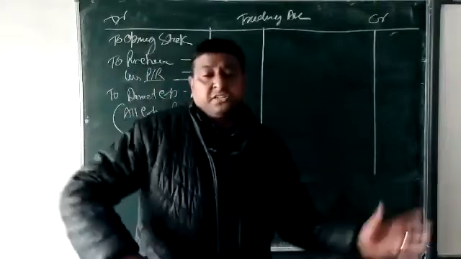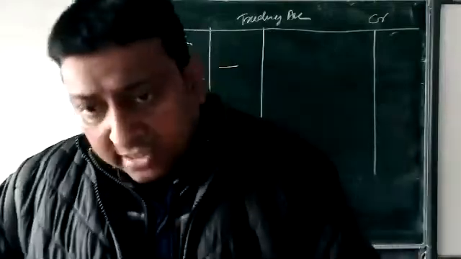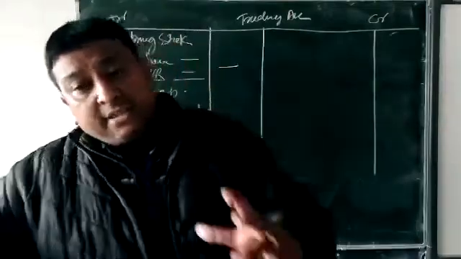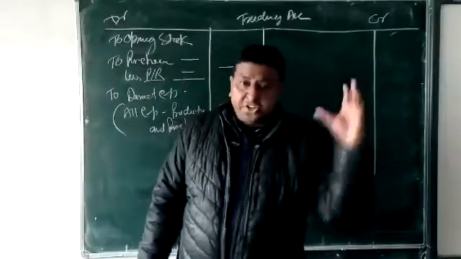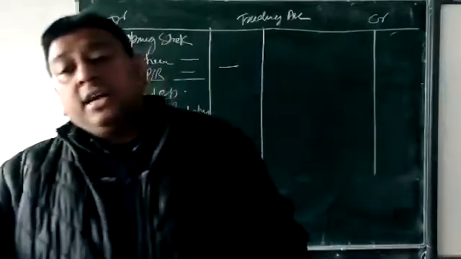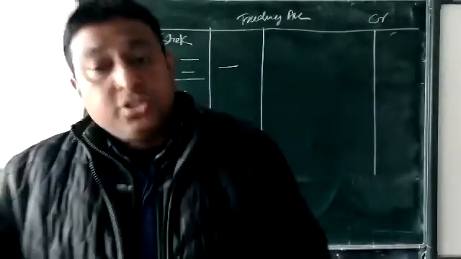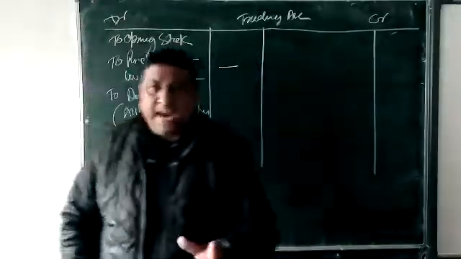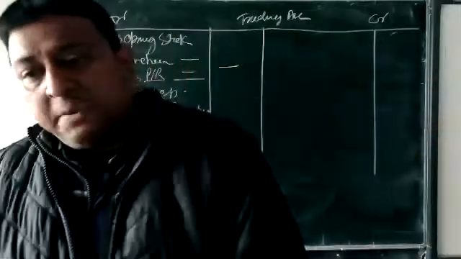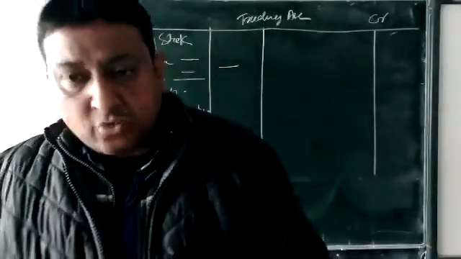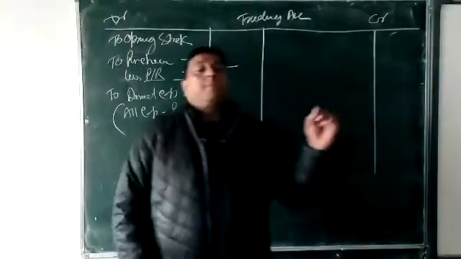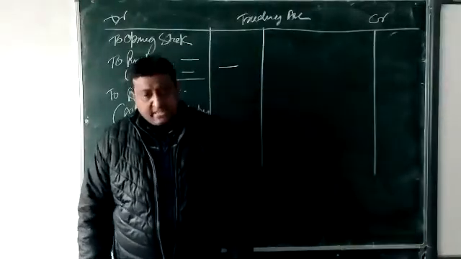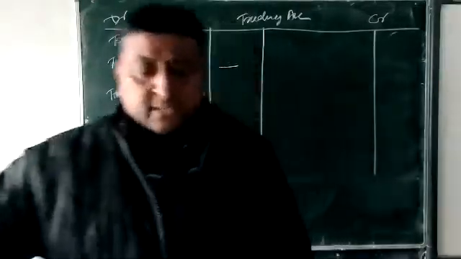The expense which is related with supporting things, with the office and distribution, is called indirect expense. Then this indirect expense is distributed in 2 parts: one is operating expense and second is non-operating expense.